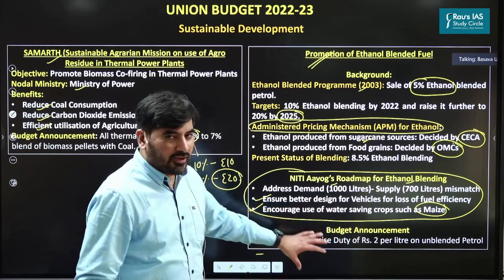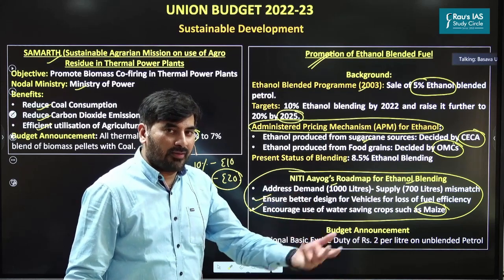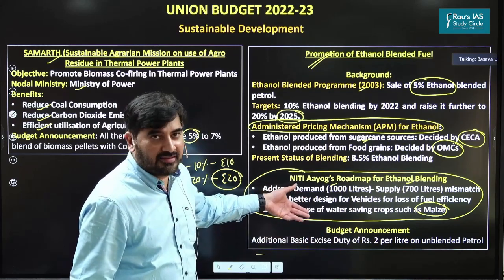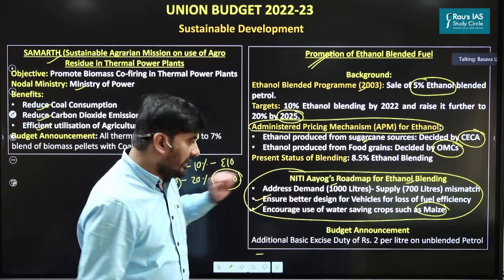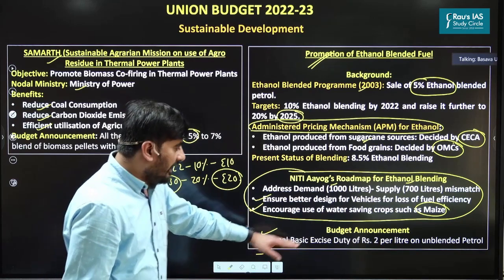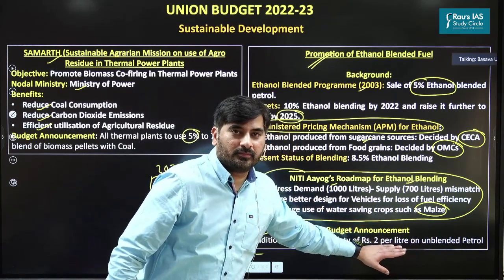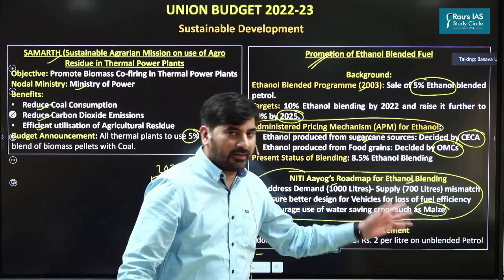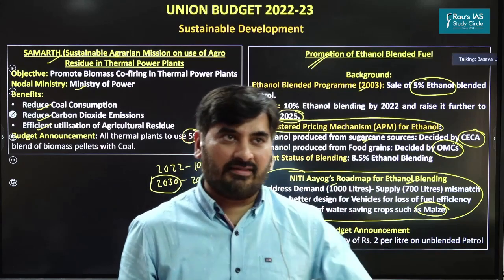As far as the budget announcement is concerned, no major announcement, because I thought that probably the government will try to address some of these things, but the government did not come up with any major initiative. But one thing the government has done is to increase the excise duty on unblended petrol by ₹2 per liter. So that's the only thing. Otherwise, no major initiative as far as the ethanol blended program is concerned.